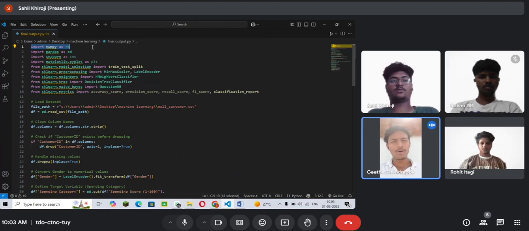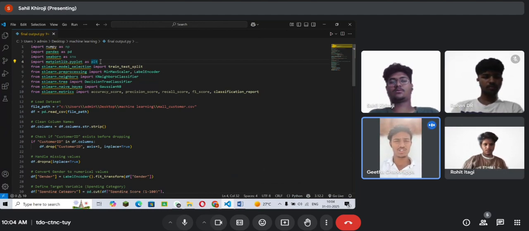In the second line, import pandas as pd. Here it imports the pandas library, which is used for handling and analyzing structured data in the form of data frames. Next, import seaborn as sns. Here it imports the Seaborn library, which is a visualization library built on top of matplotlib. In the next line, import matplotlib.pyplot as plt. Here it imports the matplotlib library's pyplot module, which is used for creating plots and visualizations.